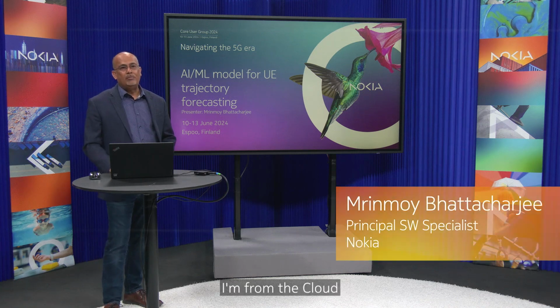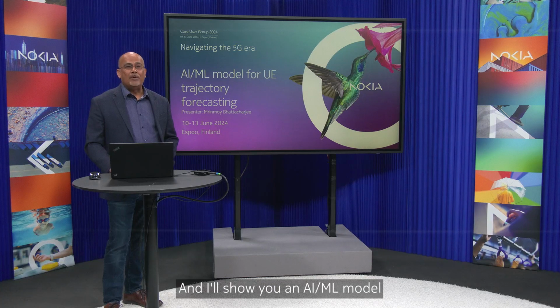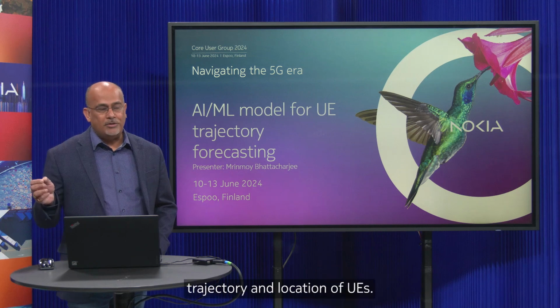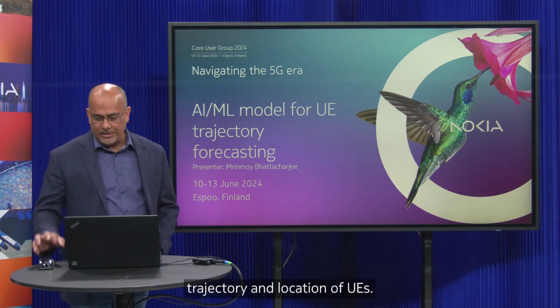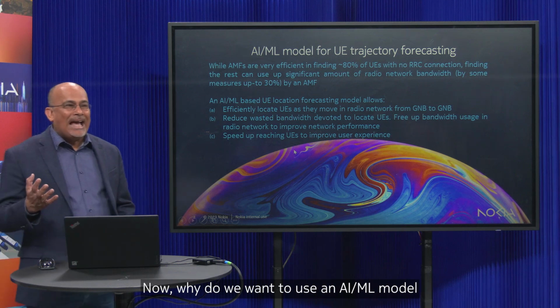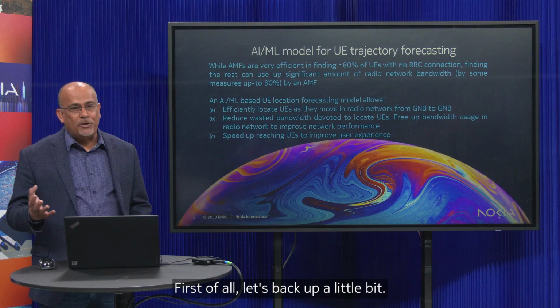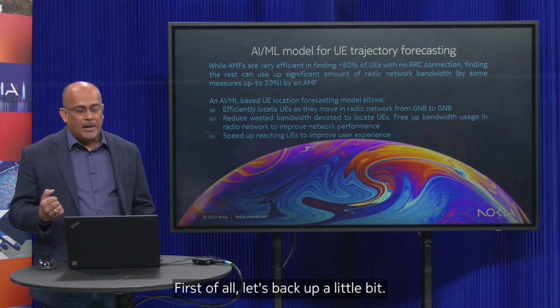I'm from the Cloud Mobility Manager R&D team, and I'll show you an AI/ML model that we are developing for forecasting trajectory or location of UVs. Now, why do we want to use an AI/ML model to forecast location of UVs? First of all, let's back up a little bit.